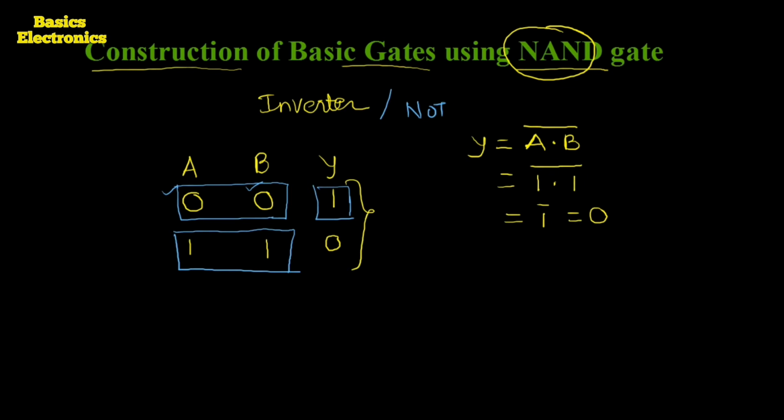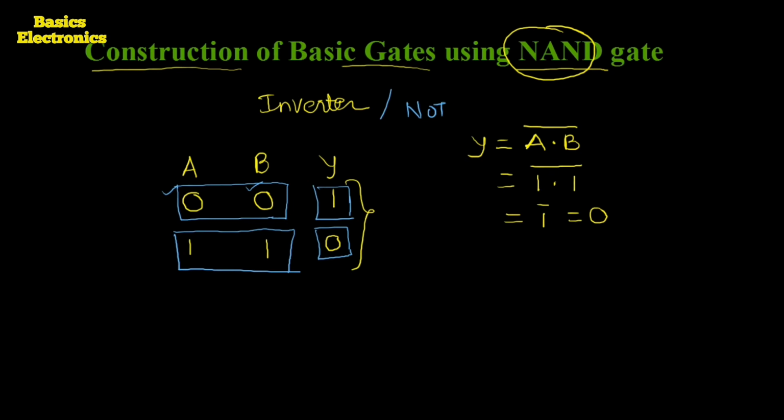At this time we get the output Y equal to 0. It means when we apply the equal inputs to the NAND gate, its output is opposite of the input. Its output is the inverted input.